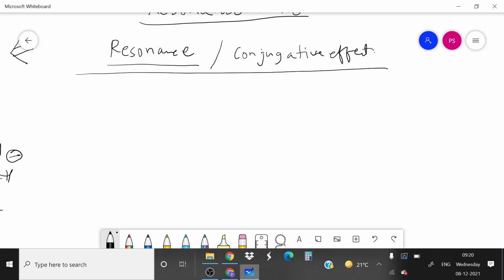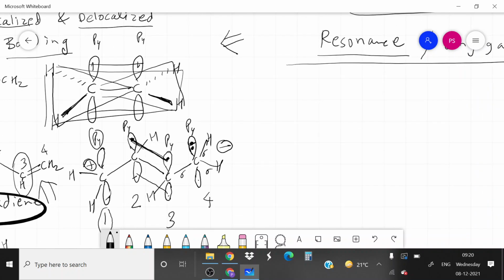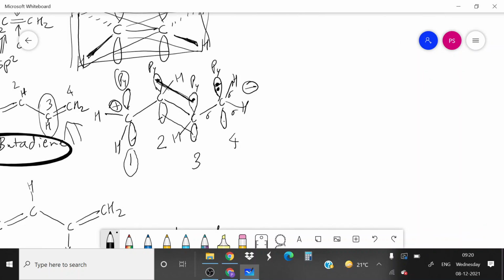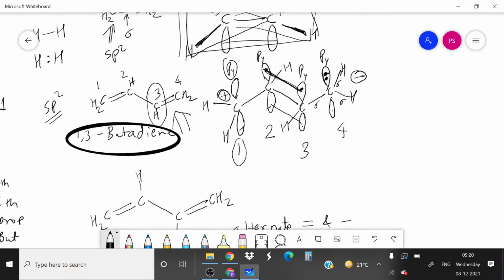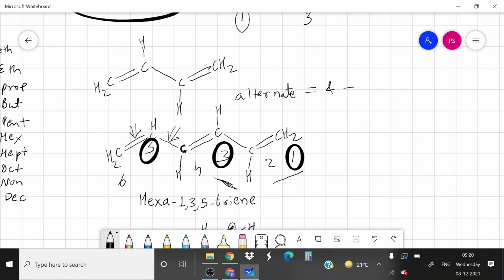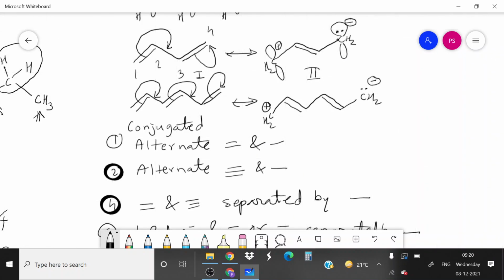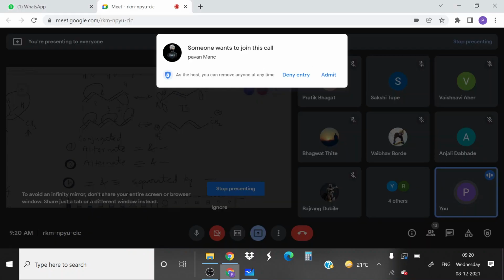Now, first, what is resonance? We yesterday discussed delocalization of loosely held electrons, and we saw the delocalization in butadiene, hexatriene, and here in this case we moved loosely held electrons, that is pi electrons, from one part of the molecule to another part.